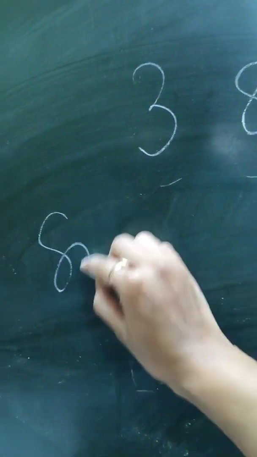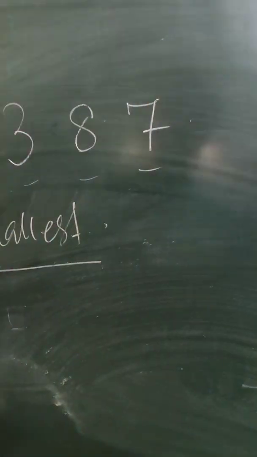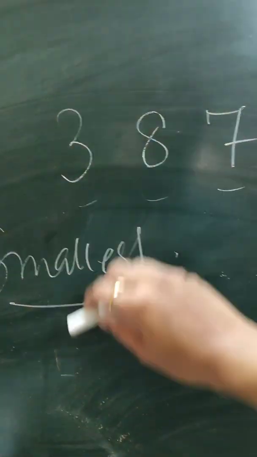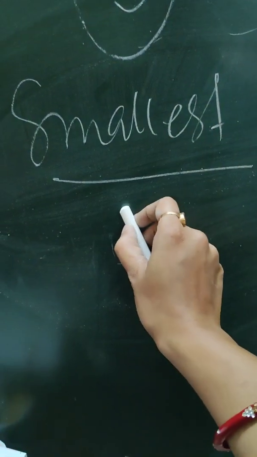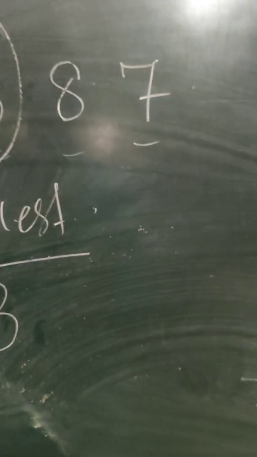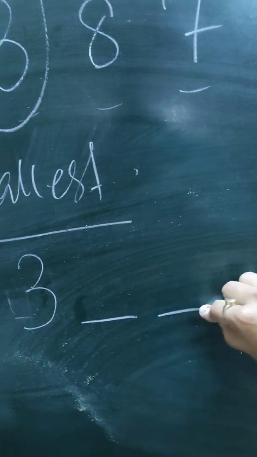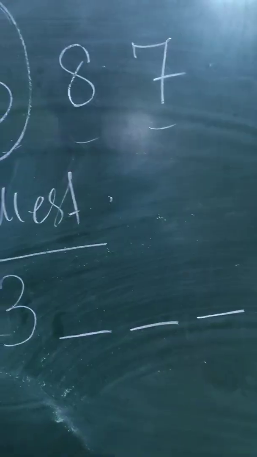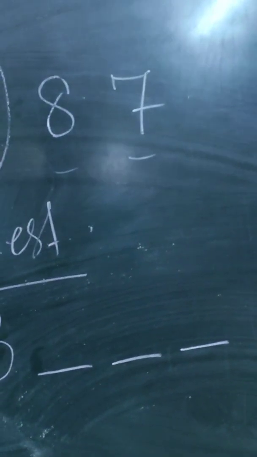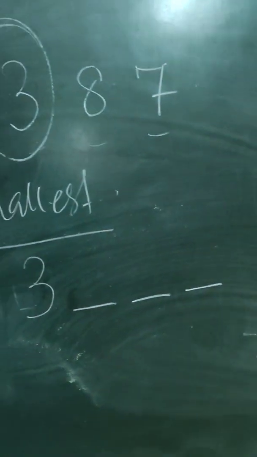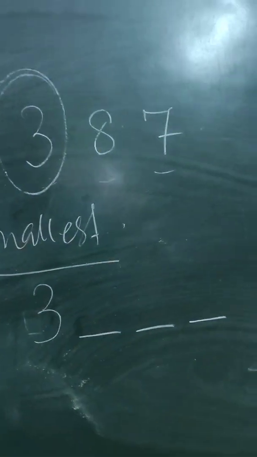If I am making the smallest, you need to first see which is the smallest digit that you have. It is 3. Okay, so I can repeat 3 twice. Now suppose I have a 4-digit number and I have selected 3 as one digit, and I am allowed to use 3 only twice. I have selected the smallest digit, that is 3. I can use 3 only twice.